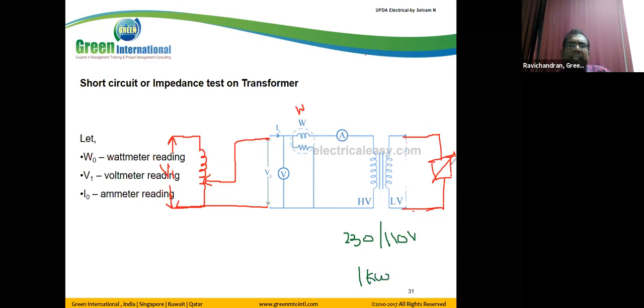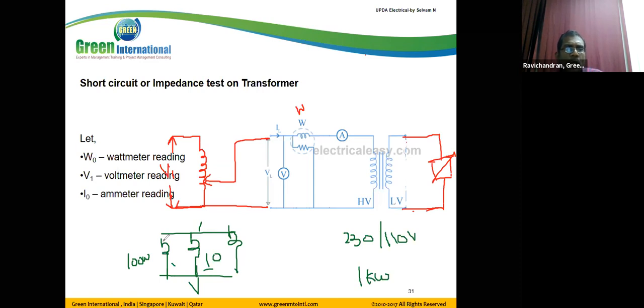Now, by varying this resistance, we increase the load. First, assume that the load is 10 lamps connected in parallel like this. Each lamp is 100 watts. For parallel, the addition of all the loads gives the total load.